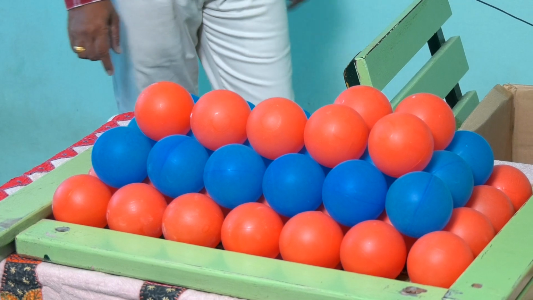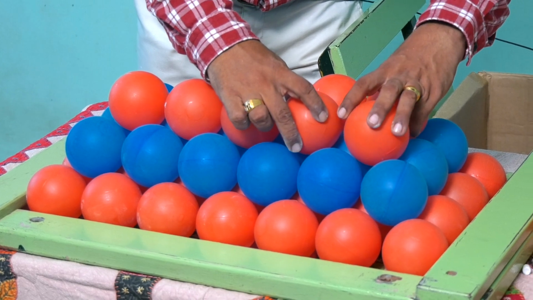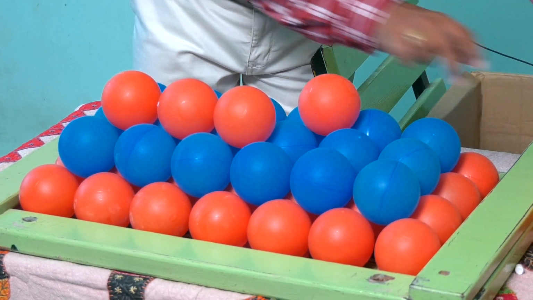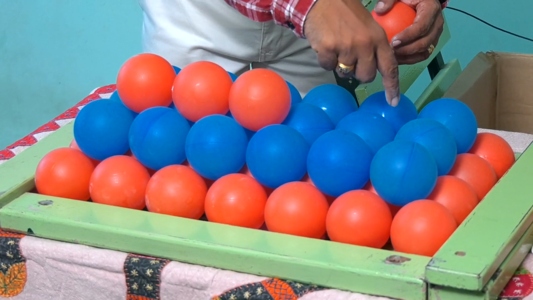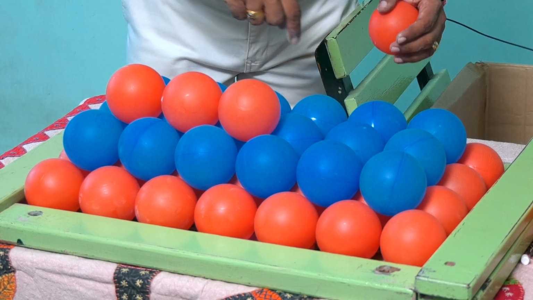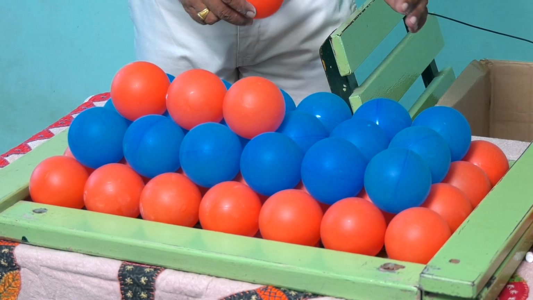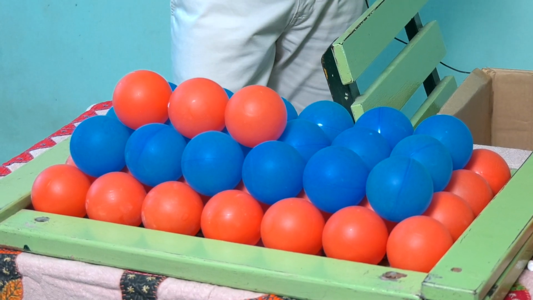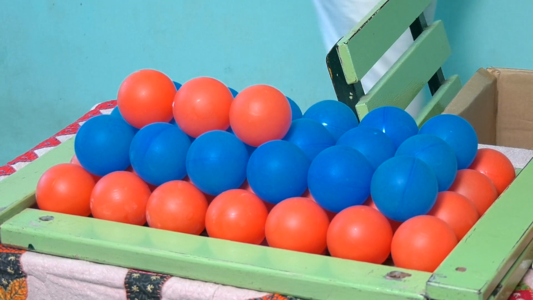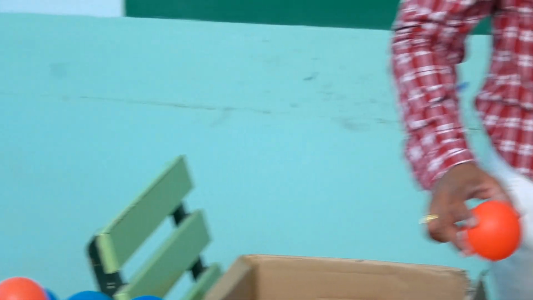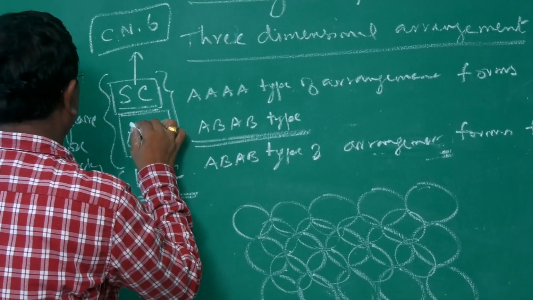What about the coordination number for this? If I consider, say, this particular atom, one atom I can consider. If I consider this atom, it is surrounded by 4 atoms in its previous layer, and the 4 atoms above this layer. So, totally the coordination number for body centered, as we have seen in a body centered cubic lattice, is said to be 8. Coordination number for body centered cubic is 8.